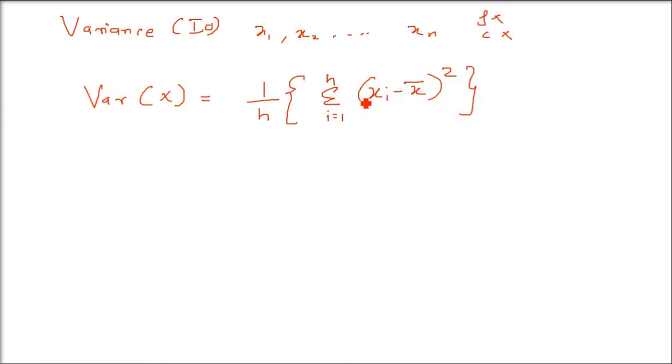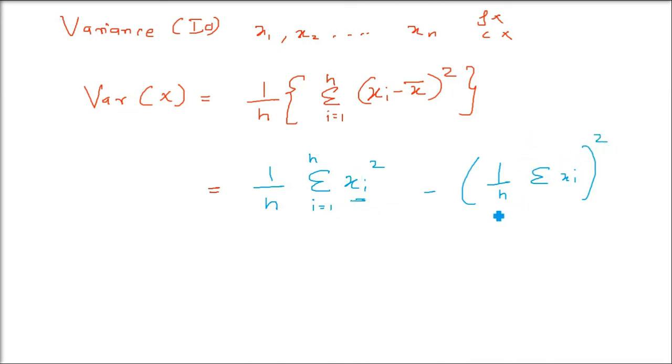Let us make it shorter. If I expand using (a minus b) whole square and apply the sigma, the final outcome for the variance will be, and this is the same formula, just easier for computation: 1 by n sigma xi square, that is, square all the values xi and add them, then minus, 1 by n sigma xi, that is add all of them, then square it, so sigma xi by n whole squared. This is the formula of variance.